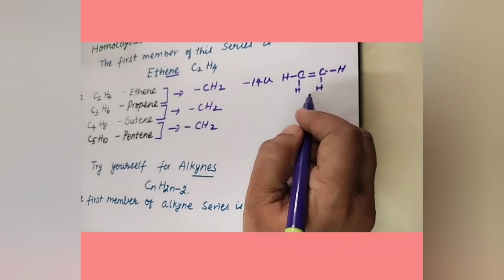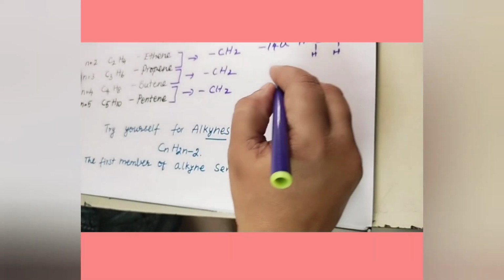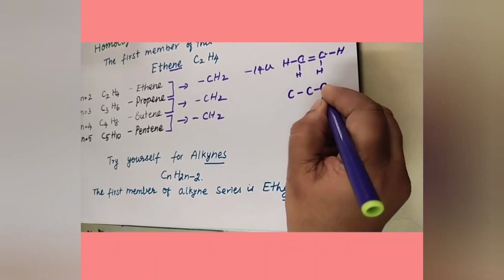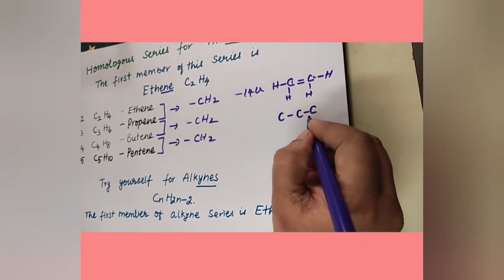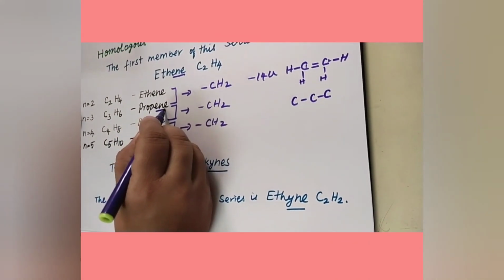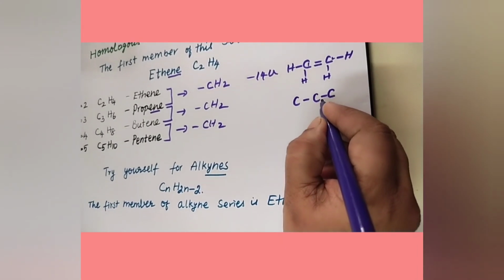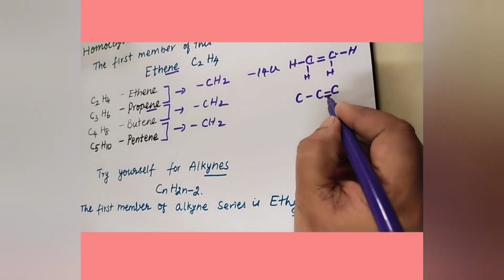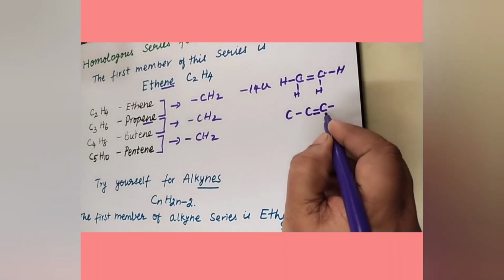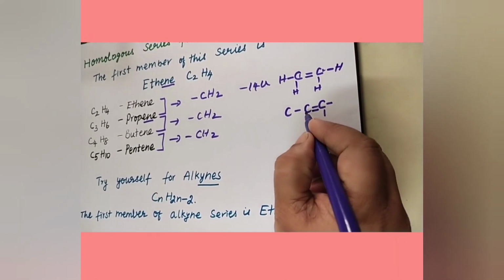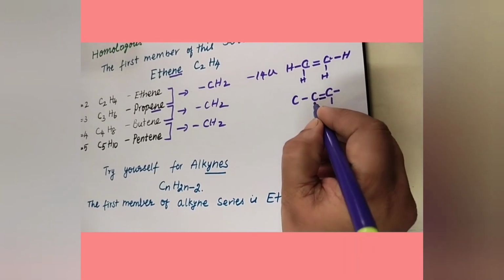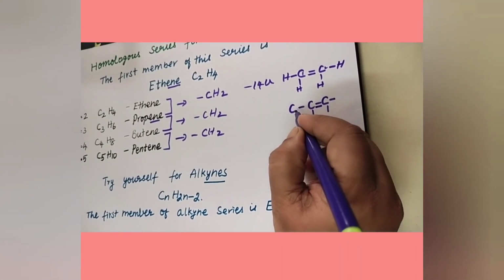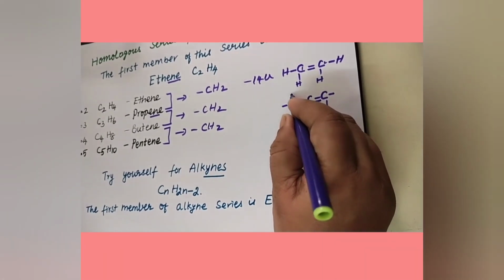So it is ethene. In the same way, when we write propene, with 3 carbons, first we write them joined by single bonds. As it is an ENE compound, between any 2 carbon atoms there should be a double bond. Now I am writing a double bond here. So 2 valencies are over, then the third and fourth valencies. For the middle carbon, 3 valencies are over, so only one hydrogen can be written. For the third carbon, one bond is already over, so 3 more.